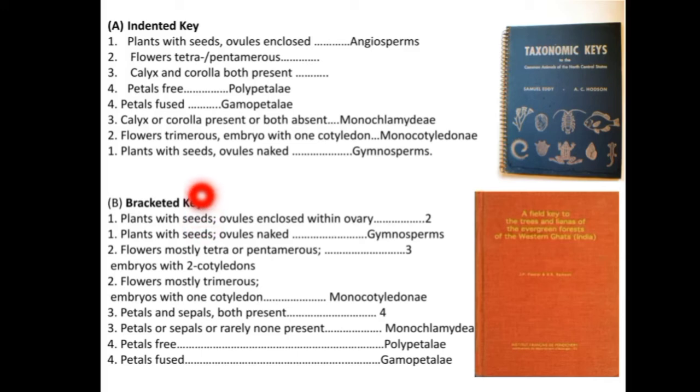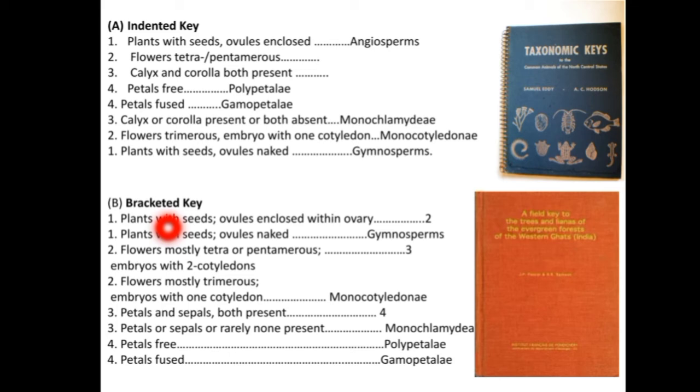Adjacent means opposite. Here you can see one "plants with seeds", and here also you can see one "plants with seeds". So each couplet has its two leads immediately next to each other, one below the other under the same number. The number is also the same here.